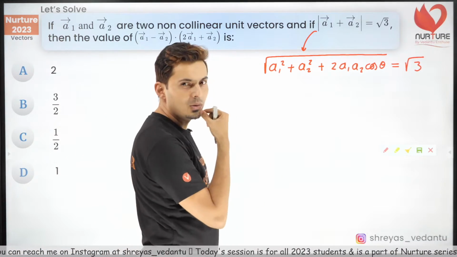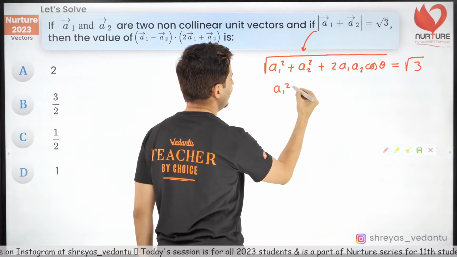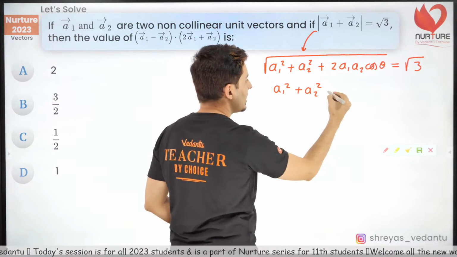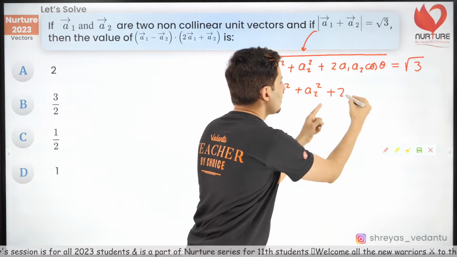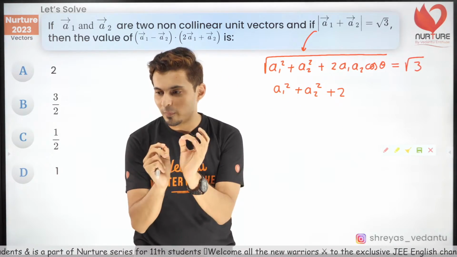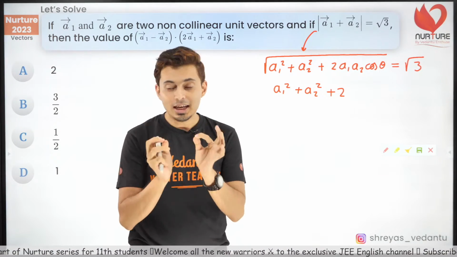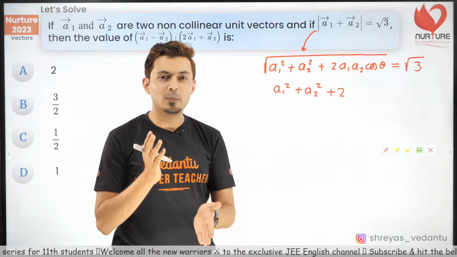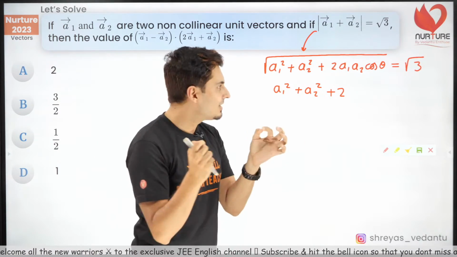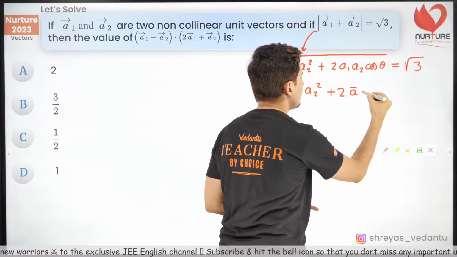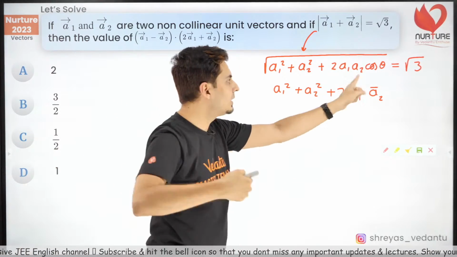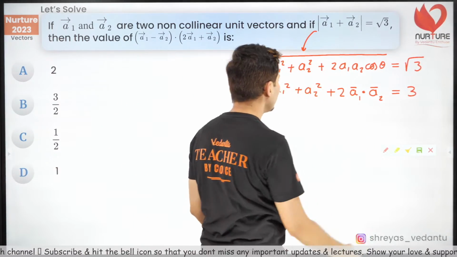You will be like, sir, what are you going to do? Okay, this is what I am going to do. A1 square plus A2 square. Remember, I am squaring both sides, so the roots will go away, and 2 times A1 A2 cos theta. Do you know that in terms of product? Cos comes in the dot product. So actually speaking, A1 A2 cos theta is A1 bar dot A2 bar, and this is nothing but the number 3.